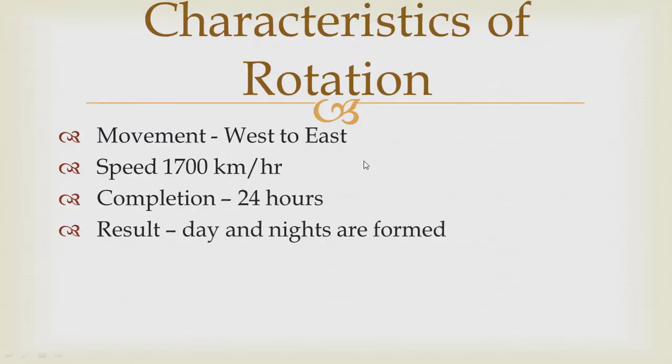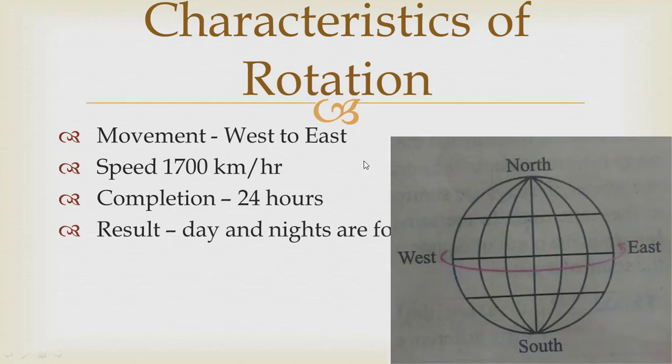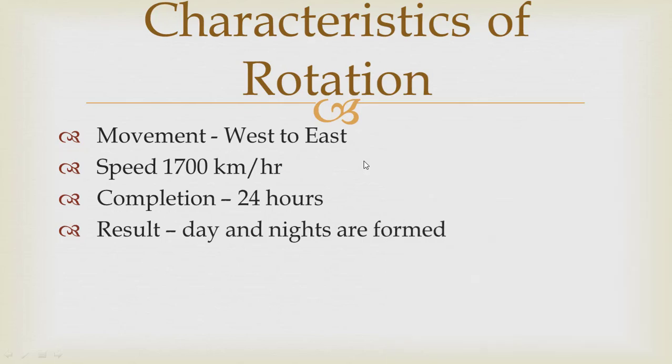So now we will discuss characteristics of rotation. Rotation of the Earth is a very unique phenomenon. This movement is from west to east, and the speed of this movement is 1700 km per hour. Earth rotates and completes its rotation in 24 hours. So the result of that rotation, days and nights are formed. So you can say that days and nights are formed due to rotation.